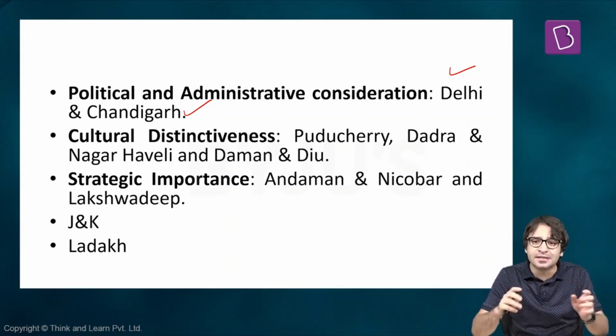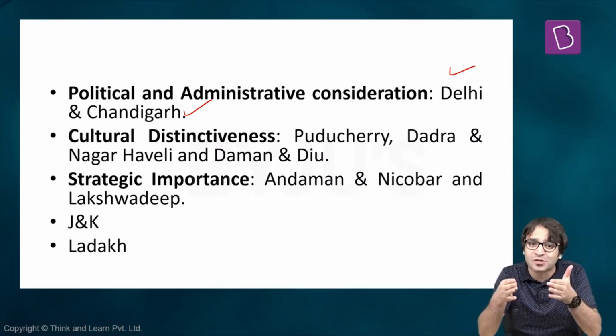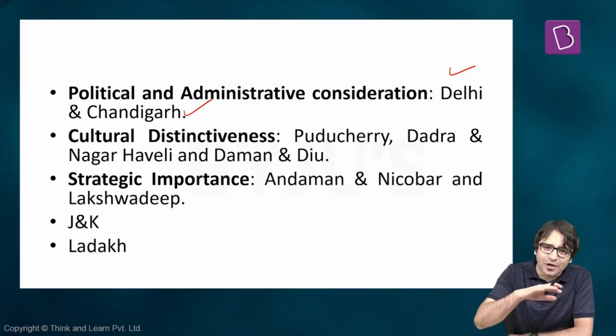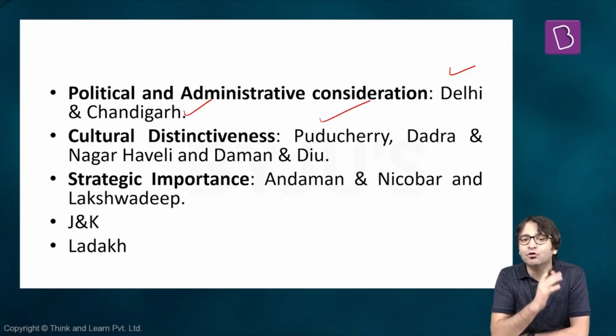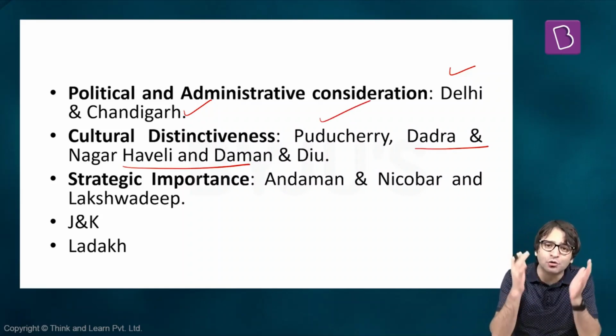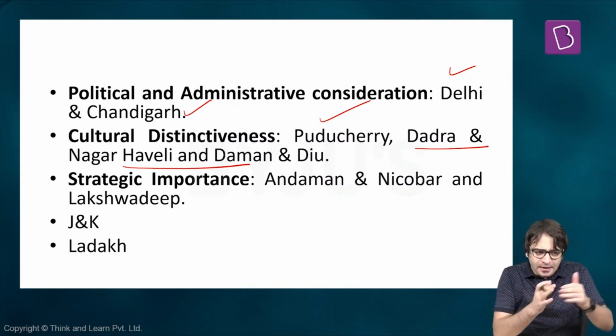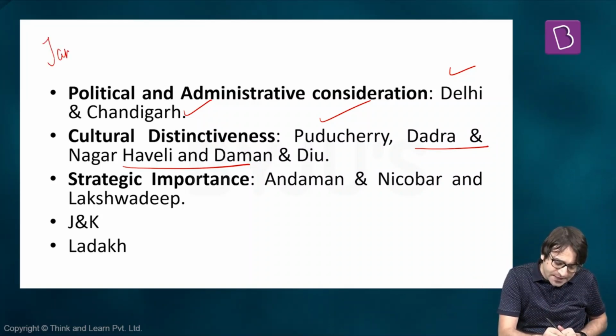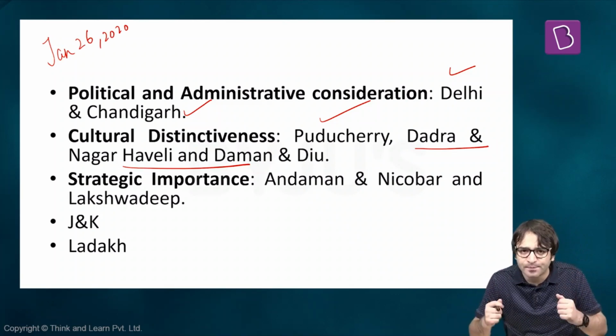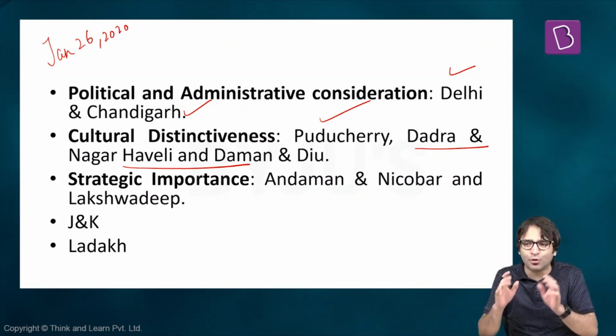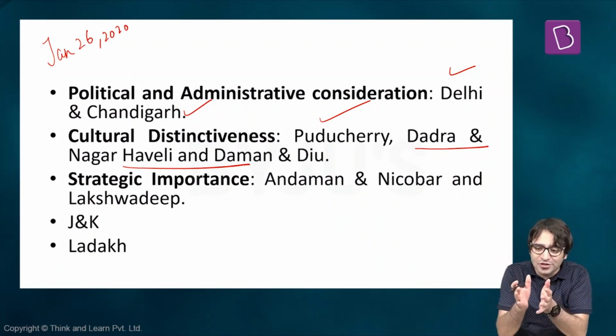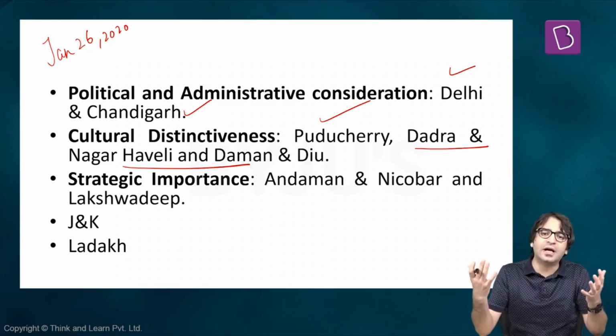For administrative reasons, NCT, the National Capital Territory of Delhi, is a union territory because it is the capital of India. Similarly, for cultural reasons, because of their cultural distinctiveness, Puducherry is a union territory. Dadra Nagar Haveli and Daman and Diu also is a union territory. Initially, Dadra Nagar Haveli was one union territory, Daman and Diu was another. But effective January 26, 2020, both these union territories were merged. So now we have a common union territory, Dadra Nagar Haveli and Daman and Diu. Because its culture did not fit with the culture of the neighboring state, that is why it was created as a union territory.